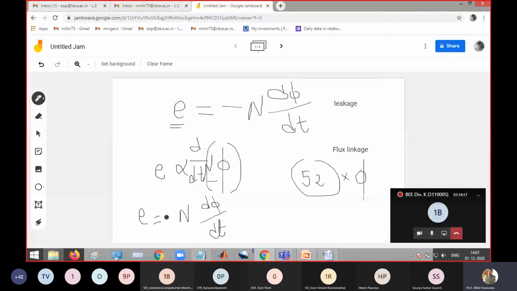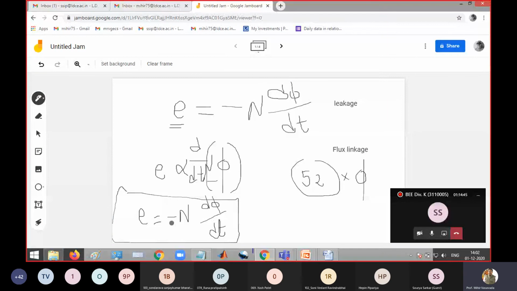And this minus sign is put here. Why? Because of Lenz's law. Yes, exactly. Lenz's law says that the direction of this induced EMF is in opposition to the cause of its production.